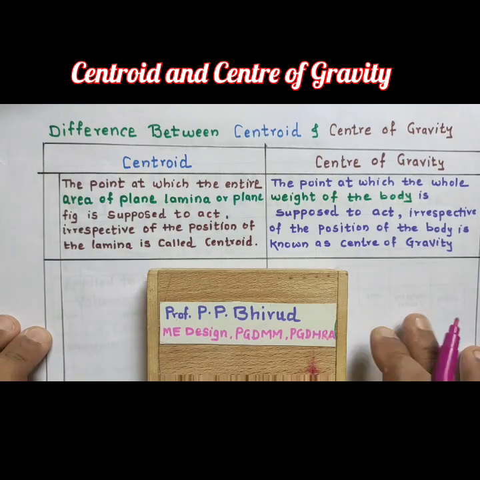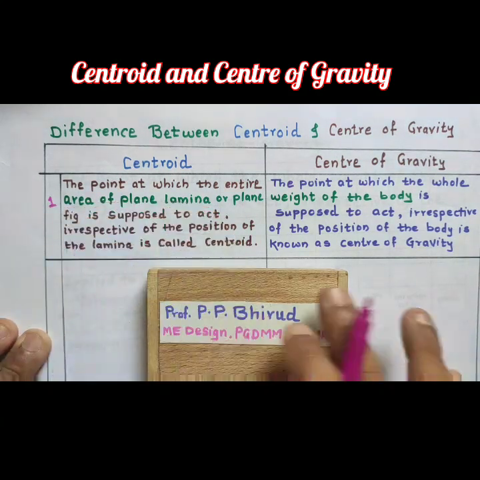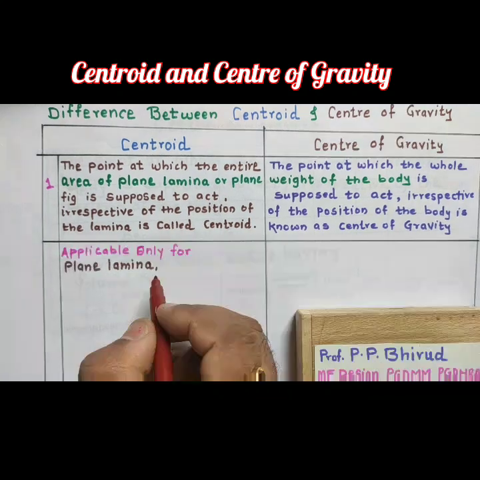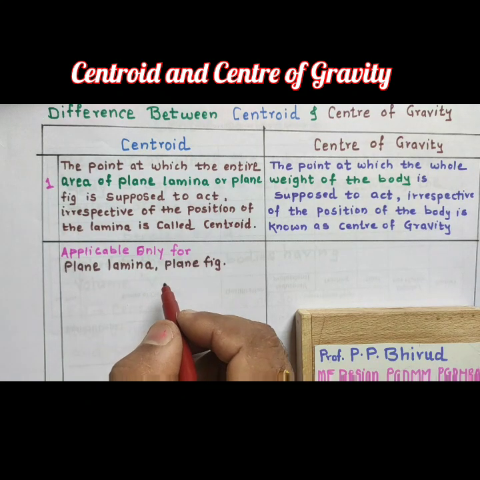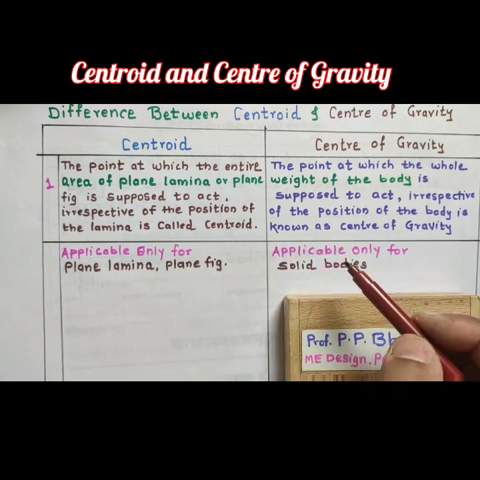You can write the first difference is about the definition. The centroid is the point at which the entire area of the plane lamina or plane figure is supposed to act, and the CG is the point at which the whole weight of the body is supposed to act. So this is the first difference. Now second, applicable for. The centroid is only applicable for plane lamina or plane figures. The center of gravity is applicable only for solid bodies.